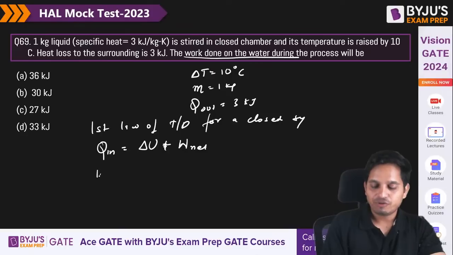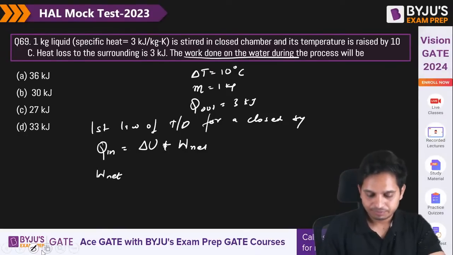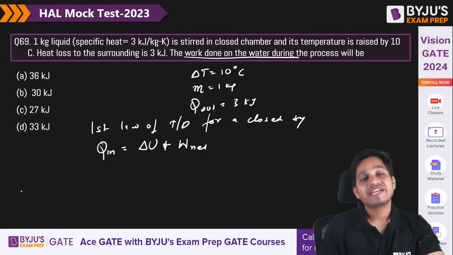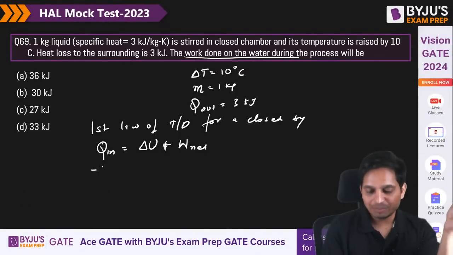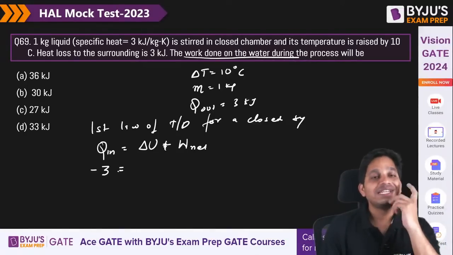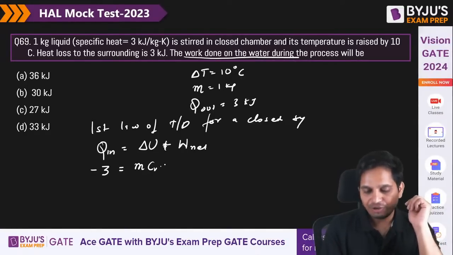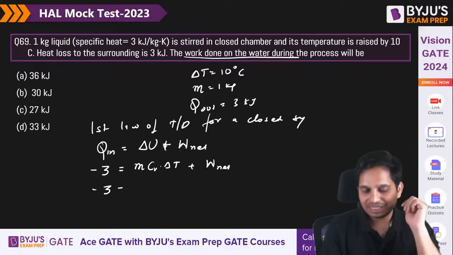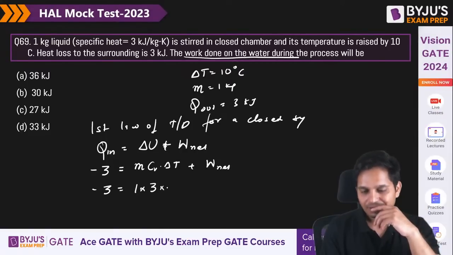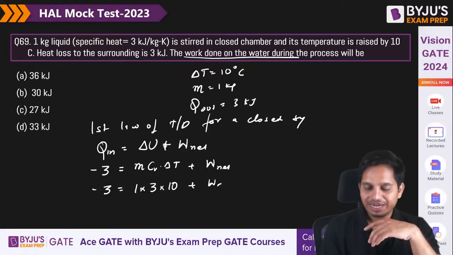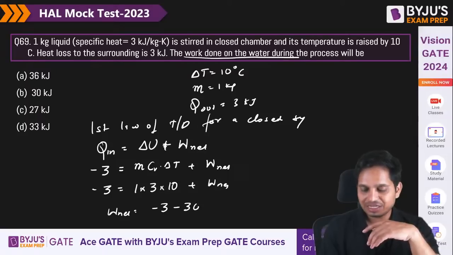So net work, or let me write it here itself. They are saying heat is lost to surrounding, that means it is minus 3. Change in internal energy m Cv dT plus net work. So minus 3 is equal to 1 into Cv is 3 and this is 10 plus net work output. So net work output is equal to minus 3 minus 30 is equal to minus 33 kilojoule.